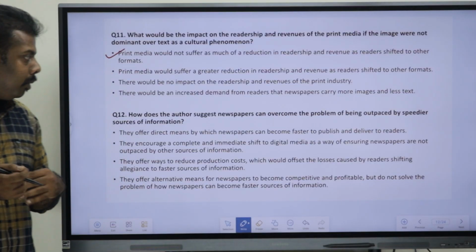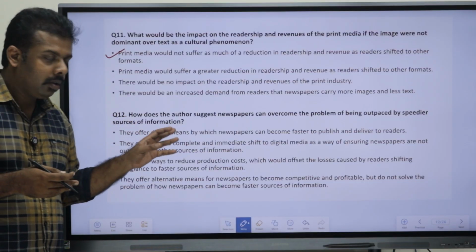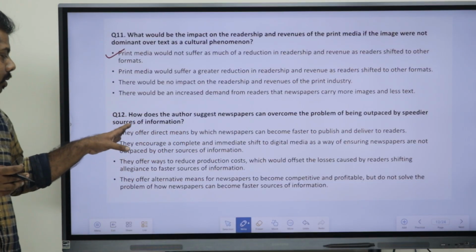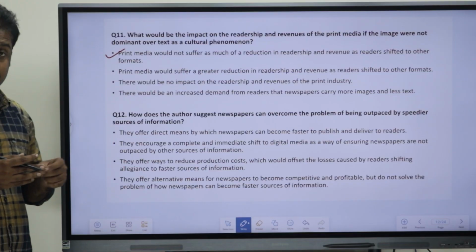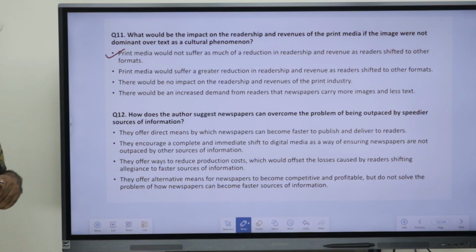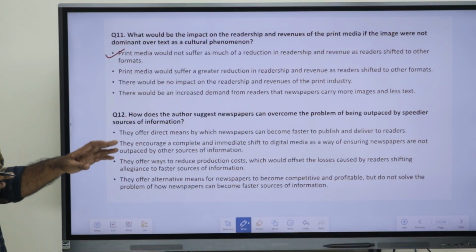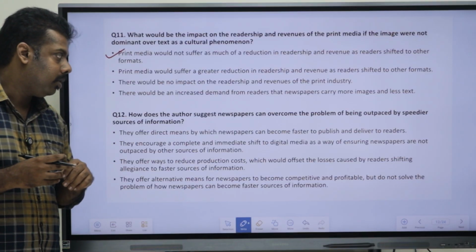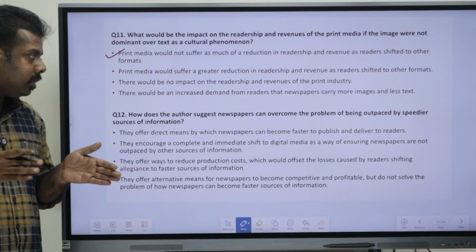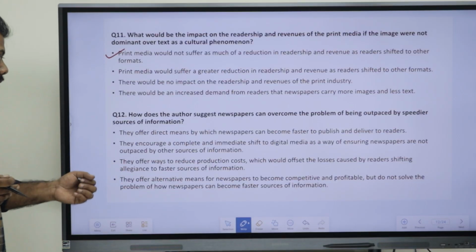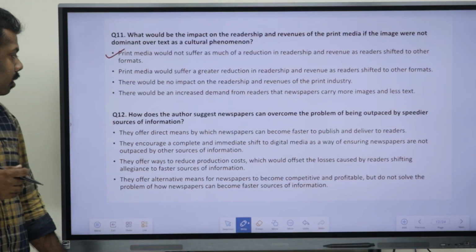Okay. Now moving to the last question of this passage. What is the question? What does the author suggest newspapers can do to overcome the problem of being outpaced by speedier sources of information? Okay. So what suggestions have been made? That is what has been asked. We are just reading the options first.